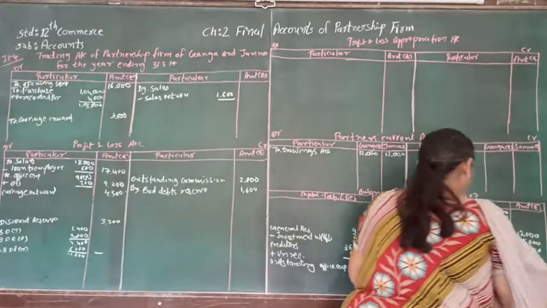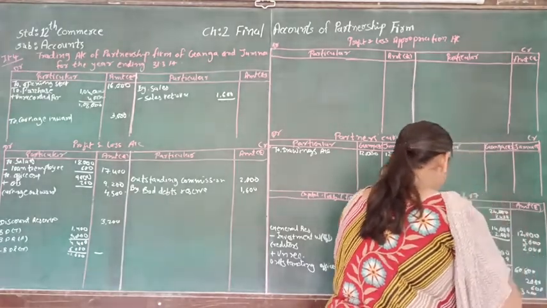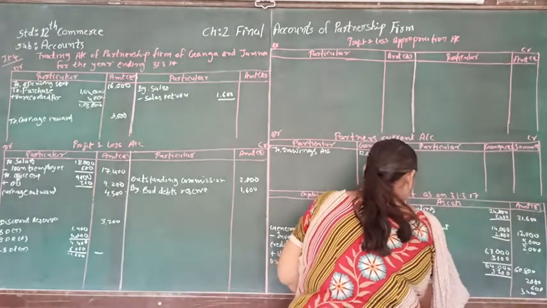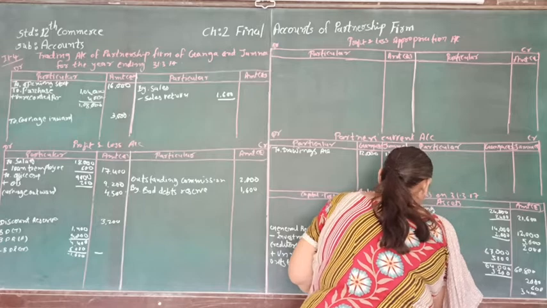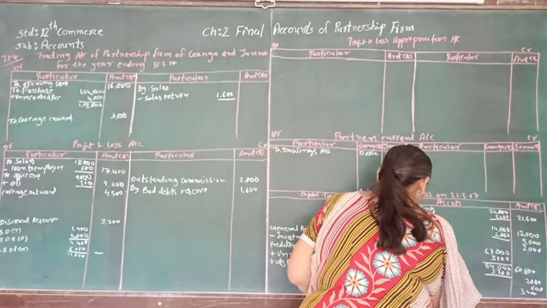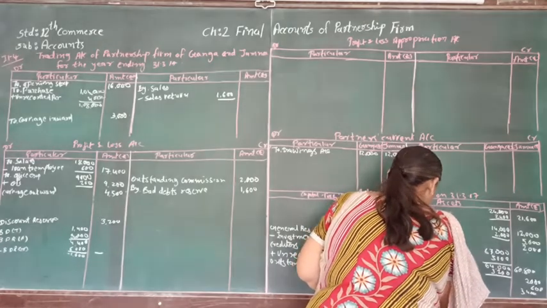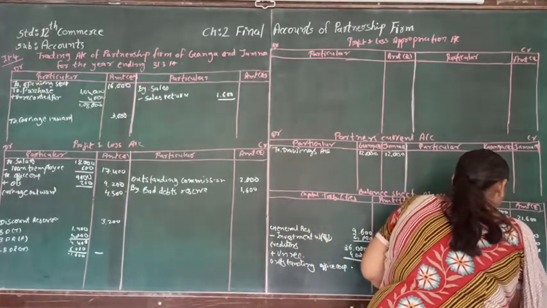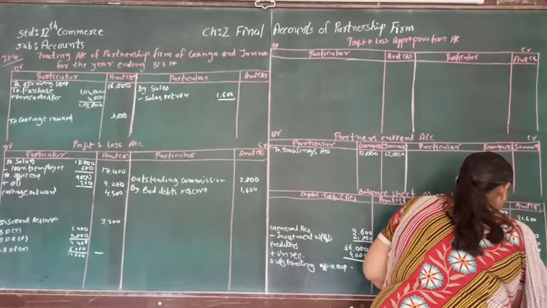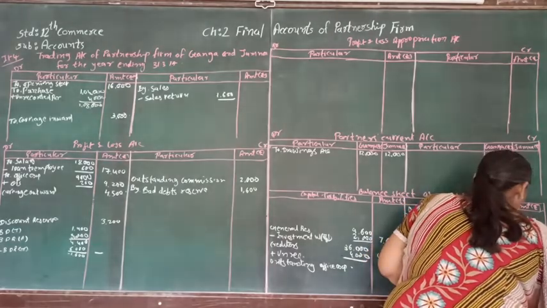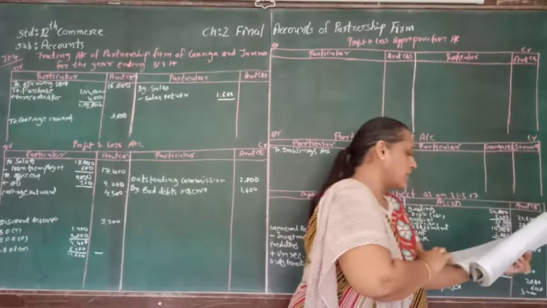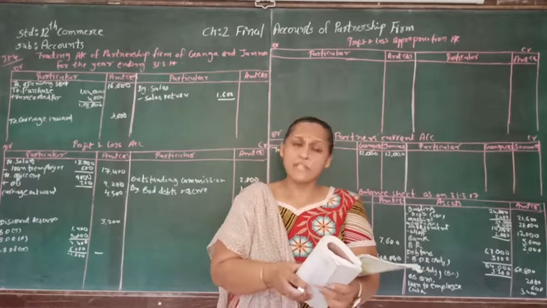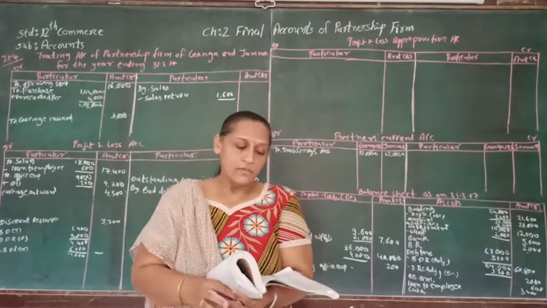So 10% of that will be 2,400, and the net amount of building will be 21,600. And for the machine, minus depreciation at the rate of 10%. At the rate of 10% depreciation on machinery, it is 30,000 minus 3,000. So that will be 27,000. So here we are finished with the building as well as machine. Now we are finished with the debit side. Now let's start with the credit side.